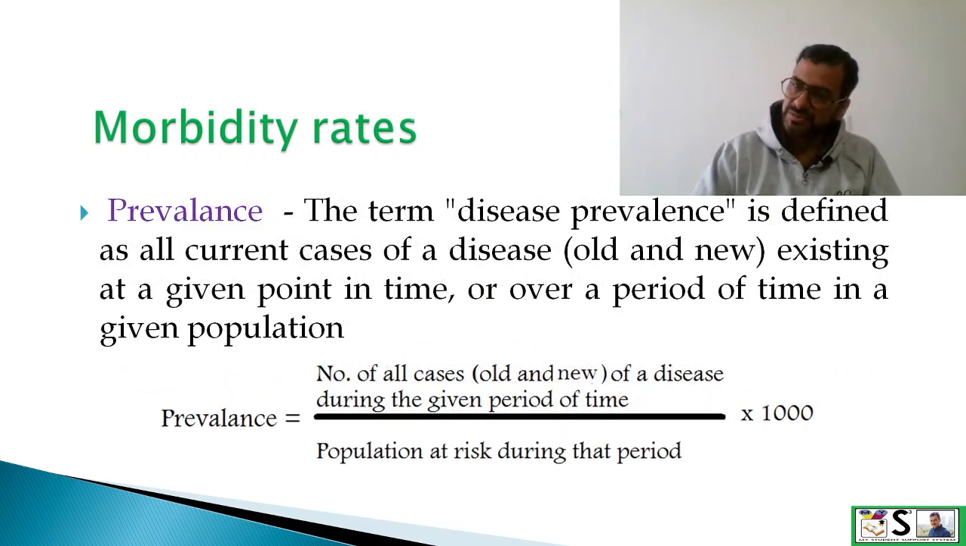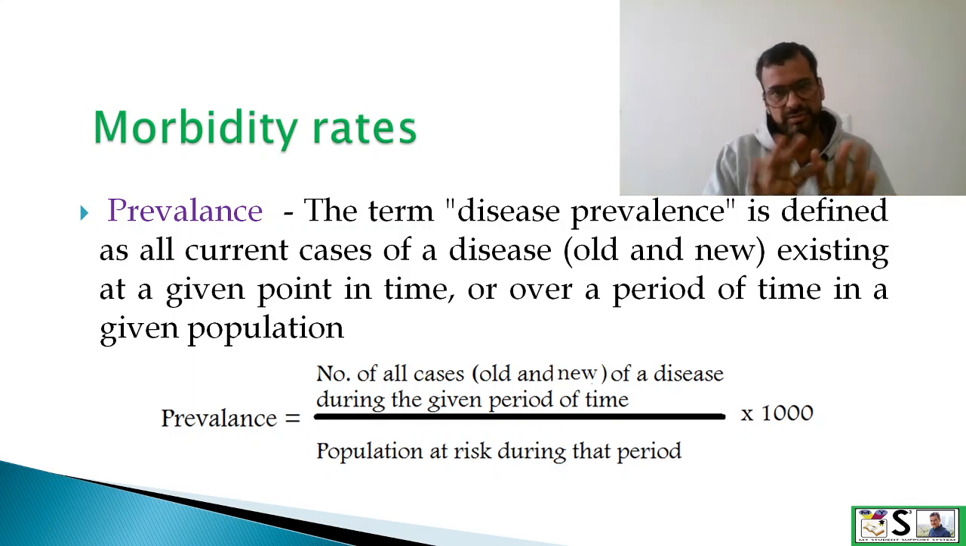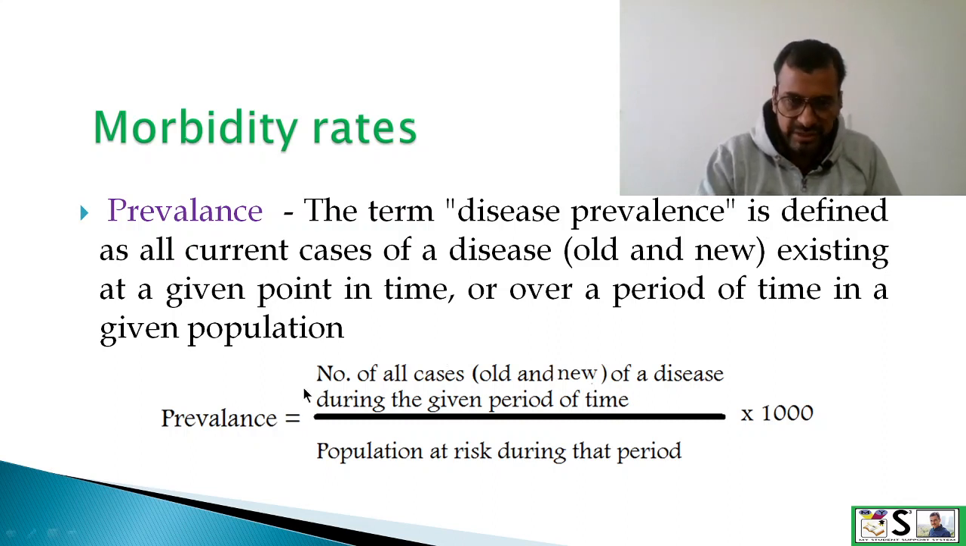And prevalence. What is prevalence? Prevalence is defined as the total number of all cases, new as well as old, existing at a given point of time or over a period of time in a given population. So it will be found by this formula: prevalence equals number of all cases, old and new, of a disease during the given period of time, divided by population at risk and multiplied by 1000.